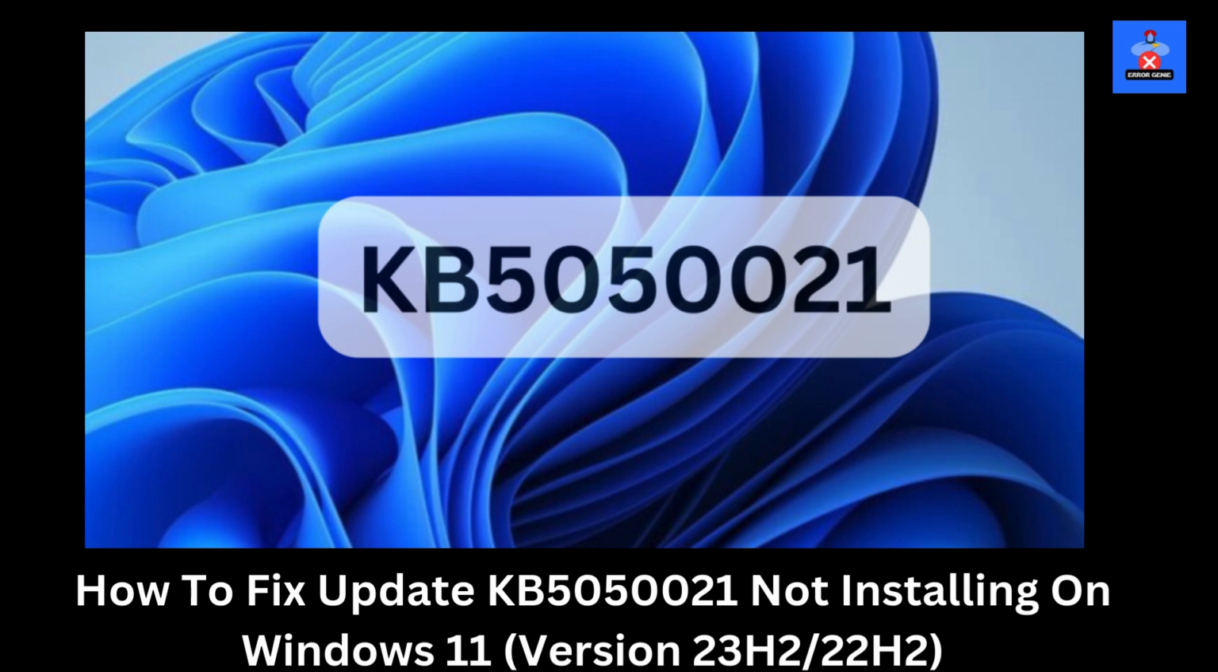In today's video, I'll show you how to fix Windows 11 Update KB5050021 not installing on versions 23H2/22H2. If you're struggling with this issue, follow these step-by-step instructions to get it resolved.